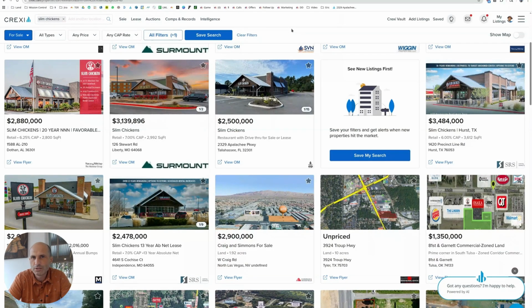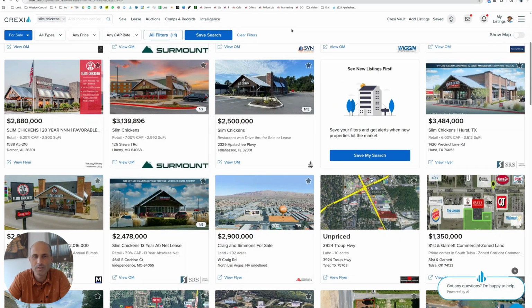A lot of them had another chicken shop in the area that was doing pretty well, and then some Slim Chickens would do even better. That's an amazing feat to be doing that in the chicken wars, if you will, of QSR, selling chicken. And they're selling a lot of it. They've got great sales, good numbers allow them to chew up more real estate. I think we'll see a lot more Slim Chickens.